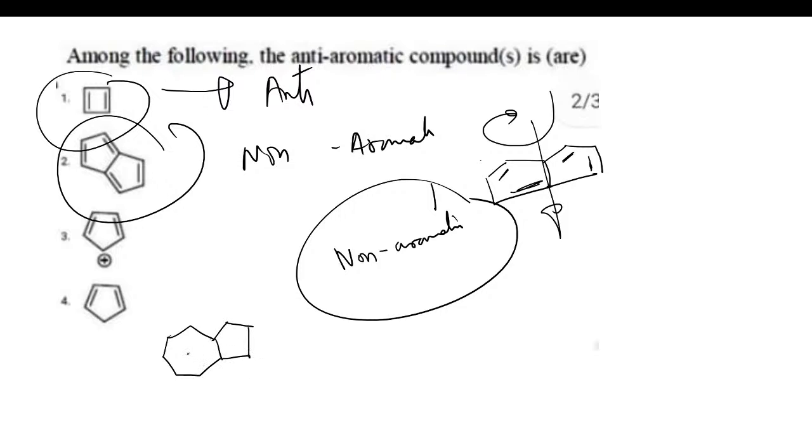See, what's going to happen over here? There's a double bond over here, double bond and double bond, and there's a double bond over here and double bond over here. This is your azulene, so there's a possibility that this compound is going to be aromatic. This compound is aromatic in nature, and this is non-aromatic in nature.